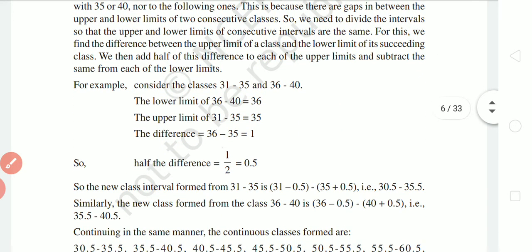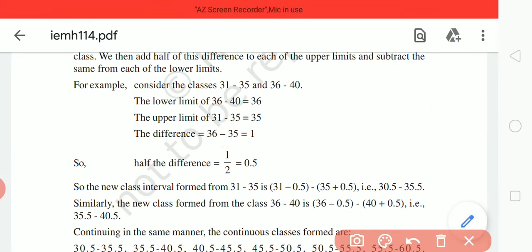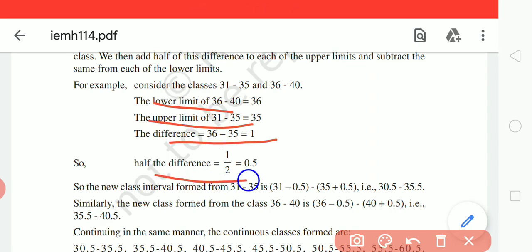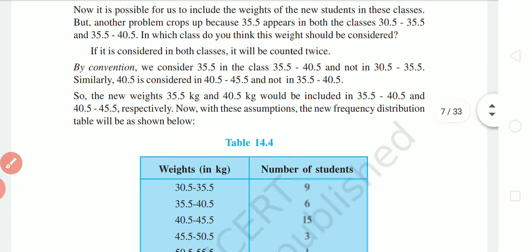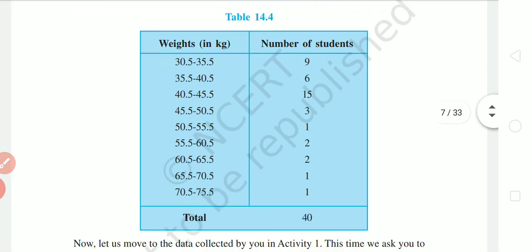What we have to find here: the lower limit 36, the upper limit 35, and the difference you can find is 1, and half of the difference, means 1 by 2. You can do this example by yourself, and the next is also an example you can do.